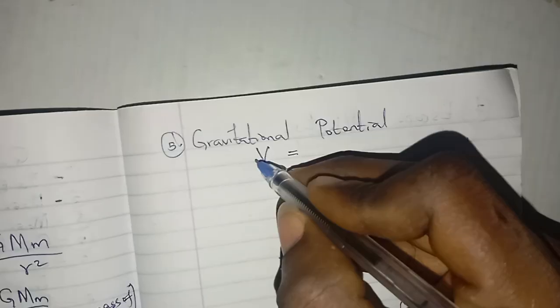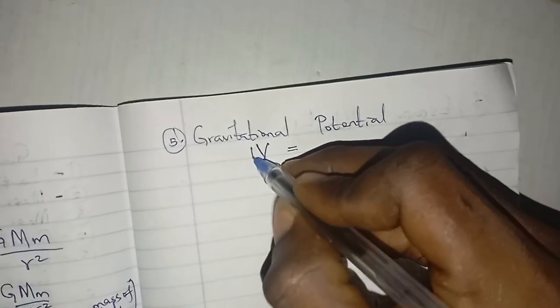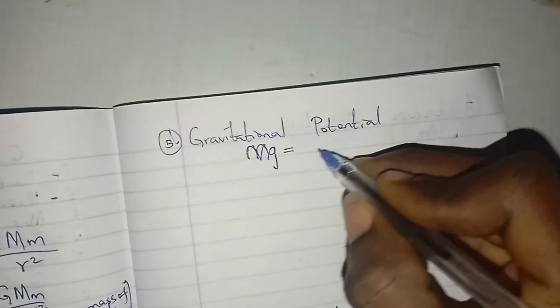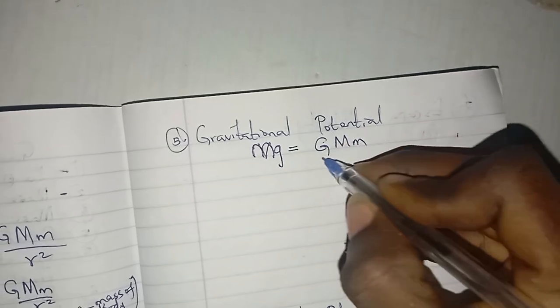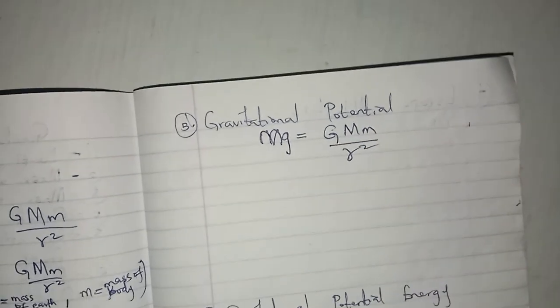For gravitational potential, using the same approach. Gravitational potential is represented with V. Just remember to do the same principle: come and do mg equals GMm all over r square.